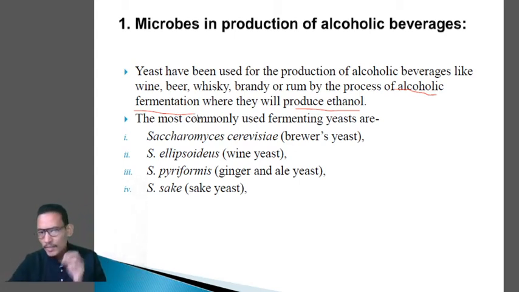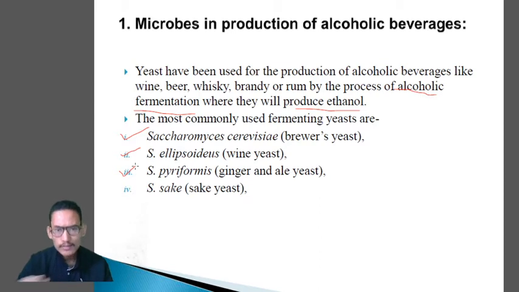Kindly remember the names of the yeast. First one is Saccharomyces cerevisiae, also known as brewer's yeast. Saccharomyces ellipsoideus, known as wine yeast. Saccharomyces pyriformis, known as ginger ale yeast. And Saccharomyces sake, known as sake yeast. So these are the names of a few yeasts which are used in the production of alcoholic beverages.